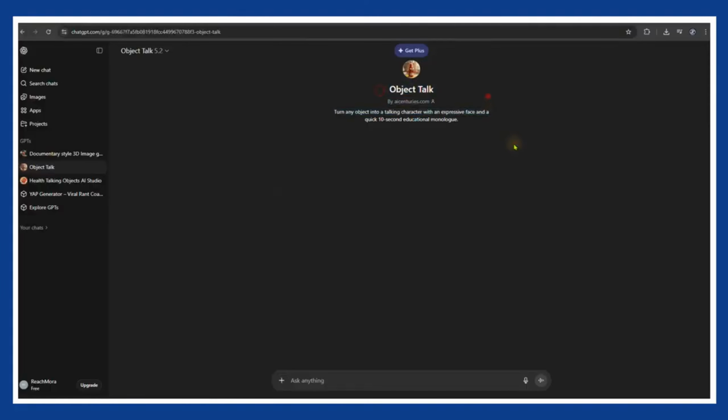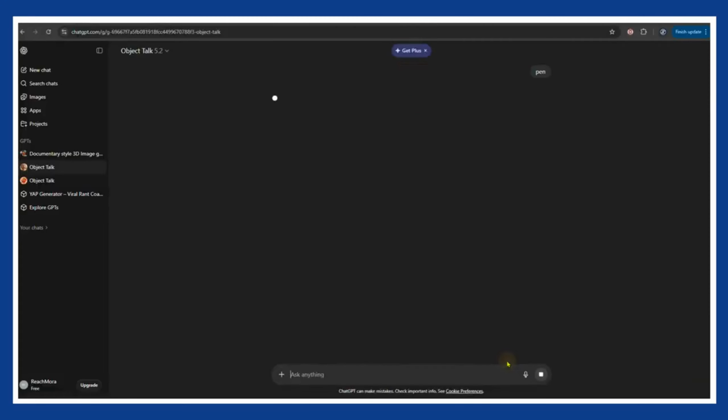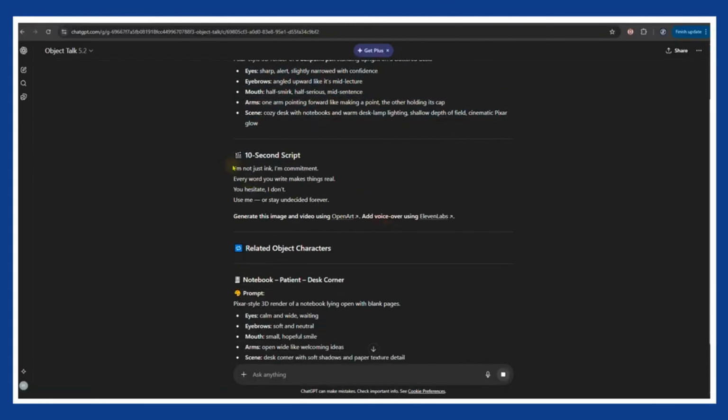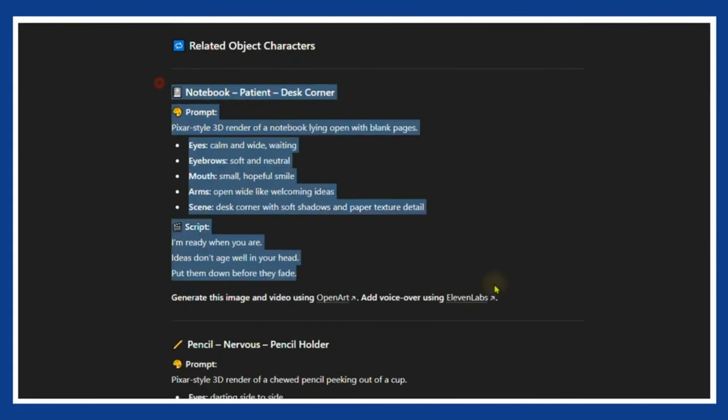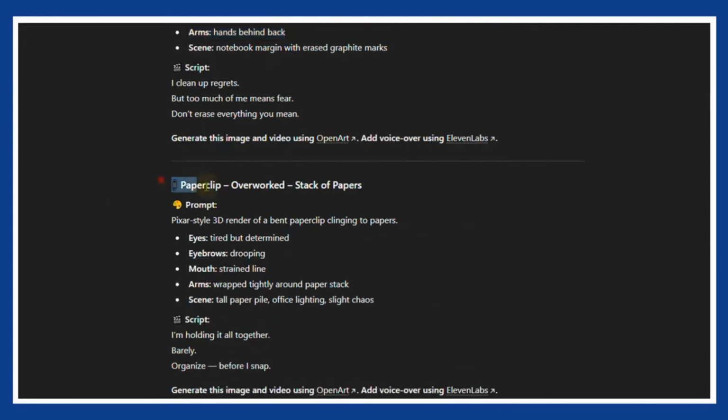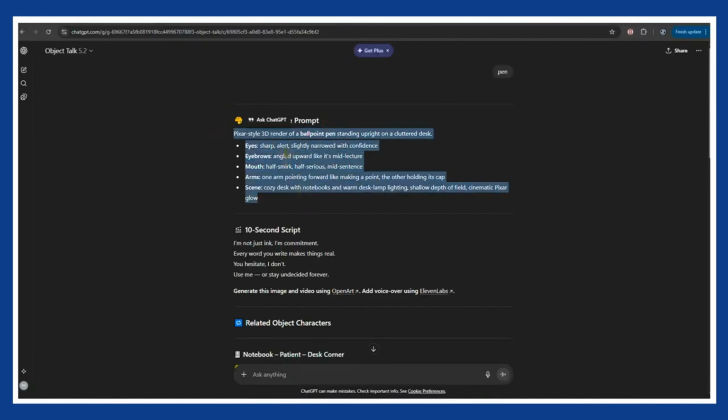Simply type the object you want to make talk. That's it. Literally type something like laptop or headphones or book. Anything can become a character now. Once you send the object name, the GPT instantly generates three things for you: image prompts for the main object, extra image prompts for supporting objects, and a full script with dialogue. So now you have the entire idea, the characters and the words all done for you. Copy the first image prompt because we are moving to step 2.